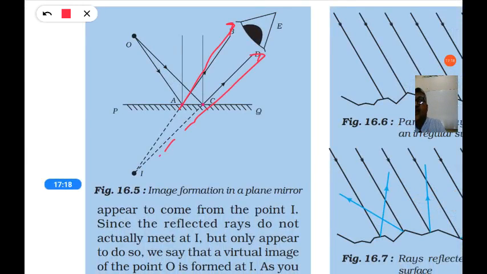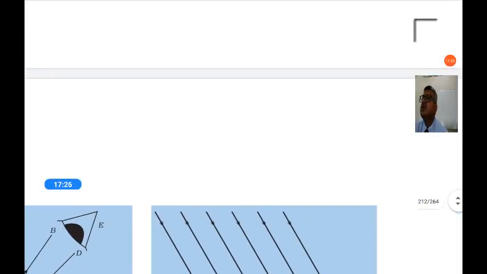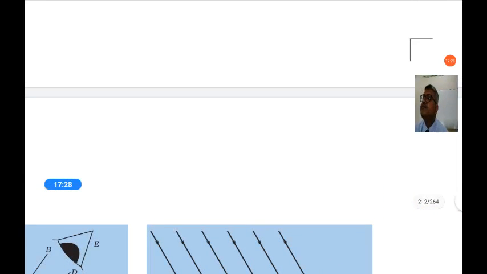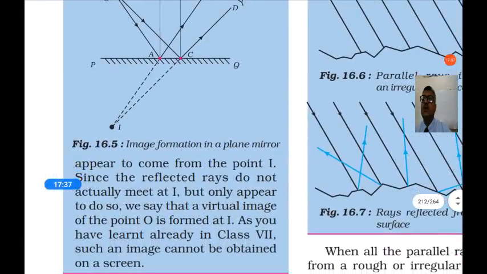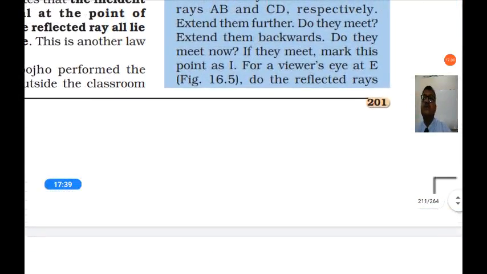But if you extend them backward, they will meet at some place. We mark this point as I. They will be meeting on the other side.